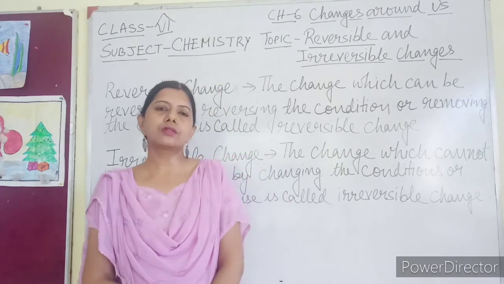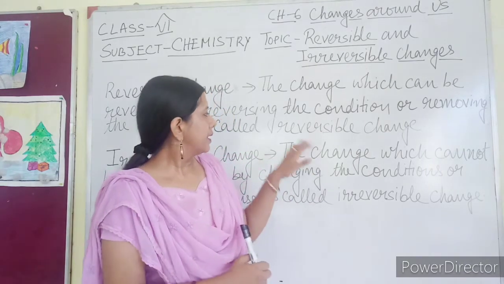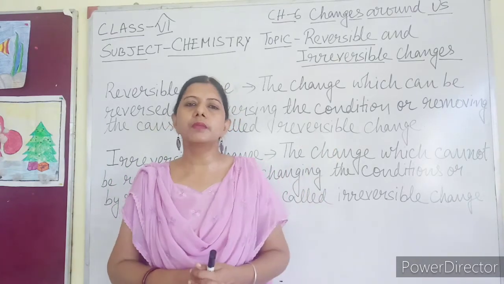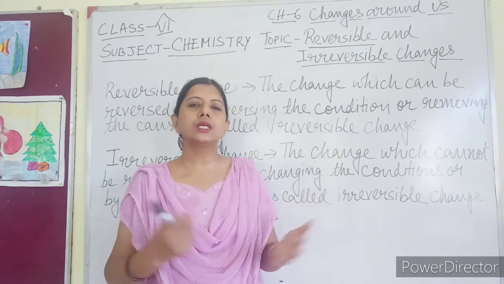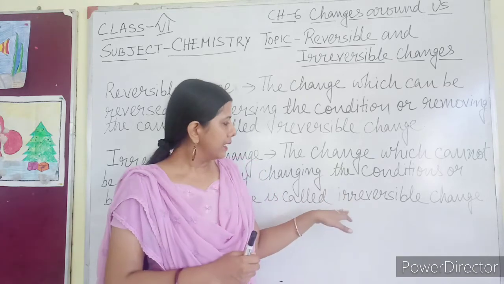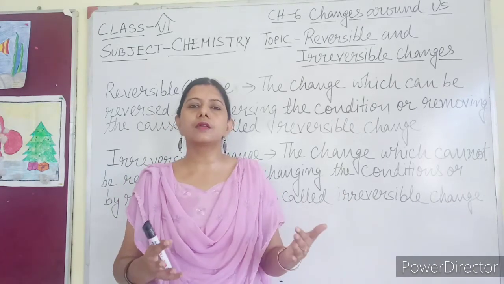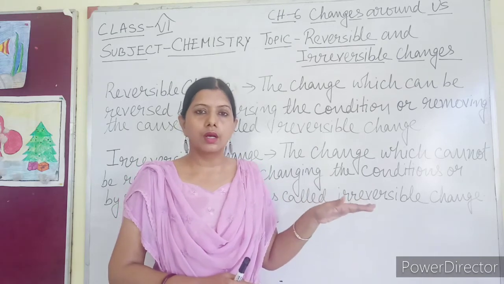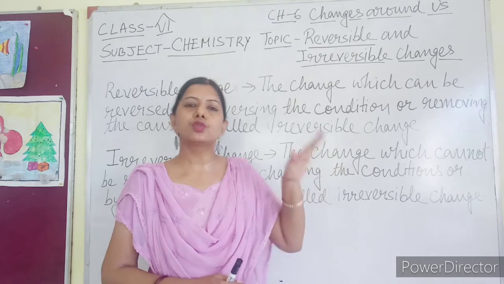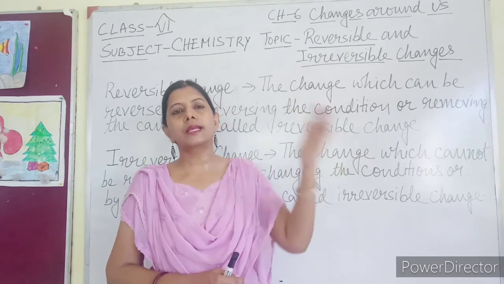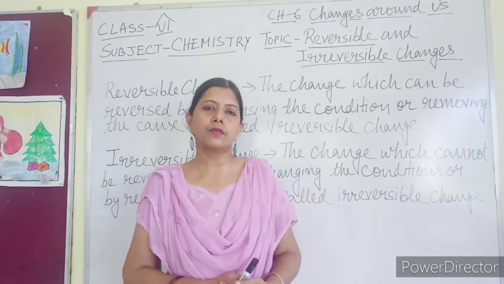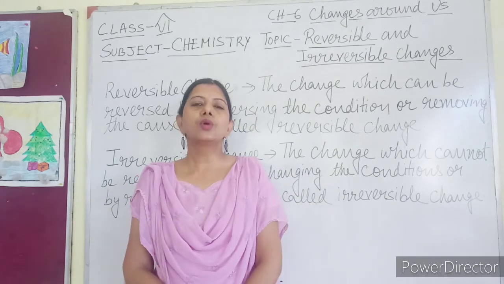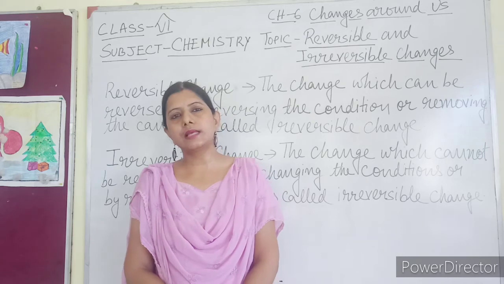Another point: a reversible change can be brought about by changing the condition, whereas in case of irreversible change, once the substance has been formed, it cannot be converted into the original form by changing the condition. And in each case, you have to write at least one example.